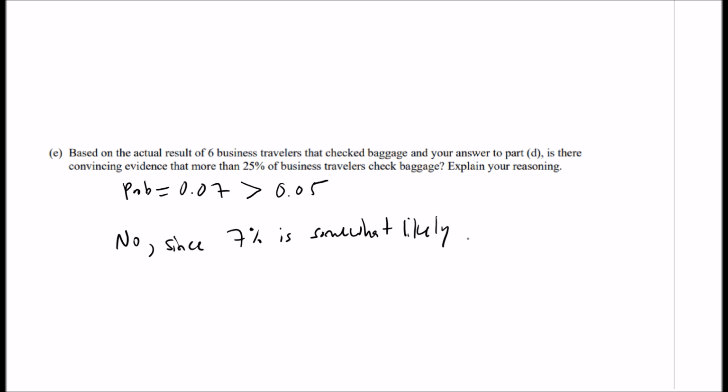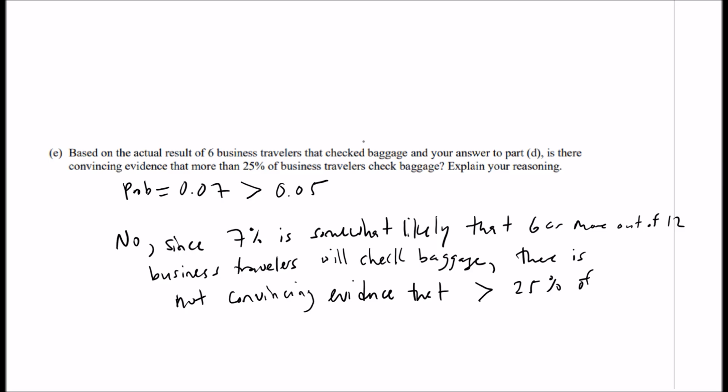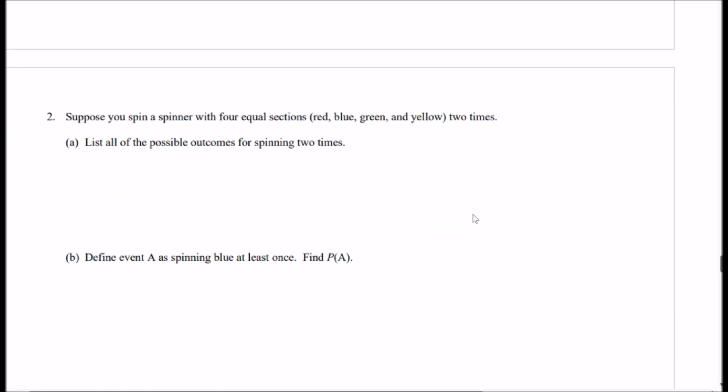So since 7% is somewhat likely that 6 or more out of 12 business travelers will check baggage, there is not convincing evidence that more than 25% of business travelers will check baggage. All right. And that takes care of free response question number 1.